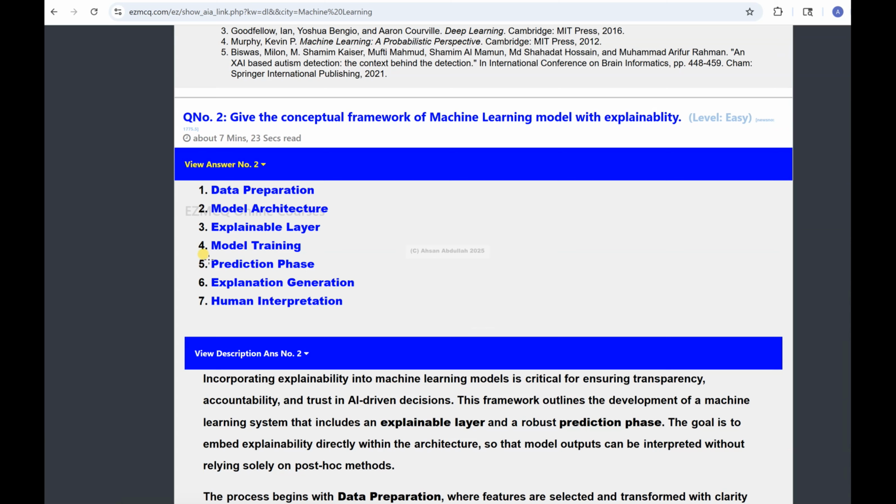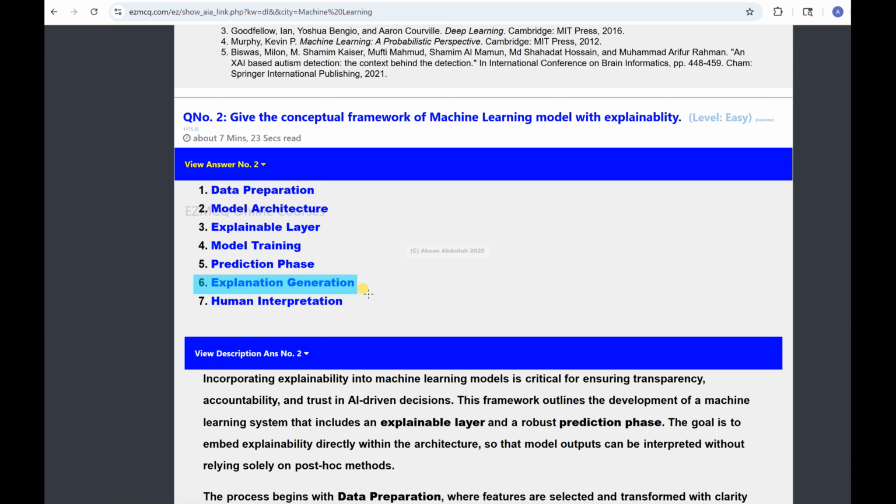Then there is the prediction phase. What happens in the prediction phase? The trained model processes new unseen input to generate predictions, classified maybe, and the output should be interpretable, where the outputs come from the explainable layer. So we have dual outputs that are going to help in decision support. The two things are accurate and explainable, at the time when inference is being done or needed.